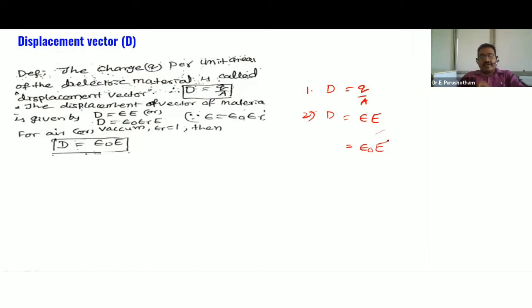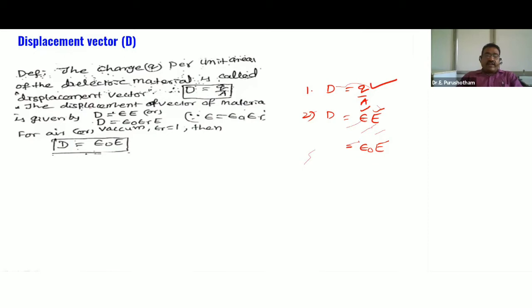D is equal to Q by A. Or the product of absolute permittivity and electric field intensity is called displacement vector.